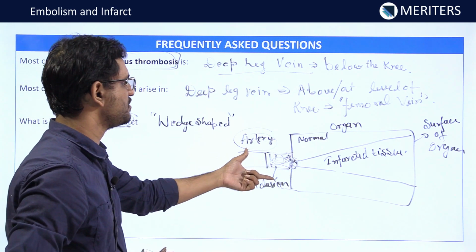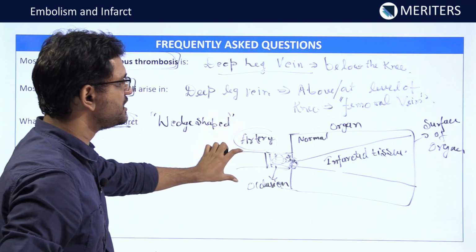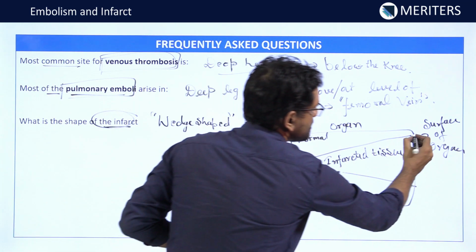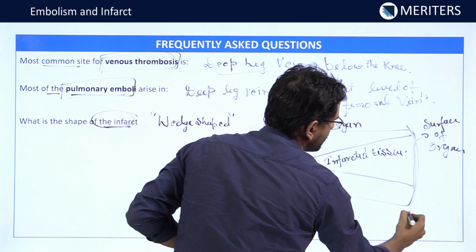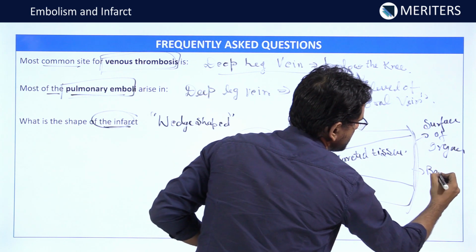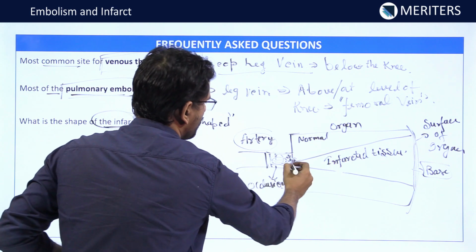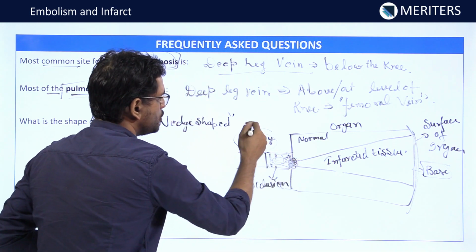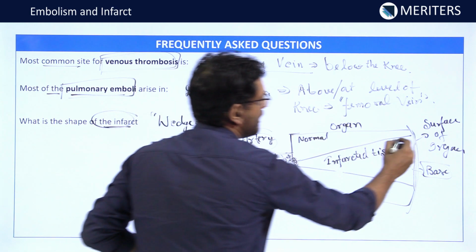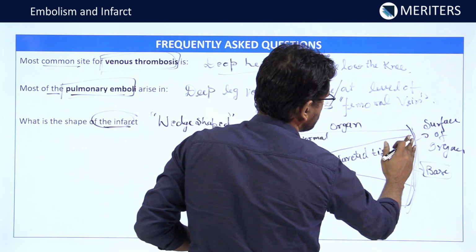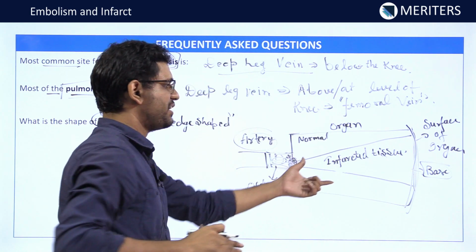The occluded vessel forms the apex of this infarct, while the surface of the organ forms the base of this infarct. So the infarcted tissue is triangular or wedge shaped, where the apex is formed towards the occluded artery and the surface of the organ forms the base of this wedge, right?